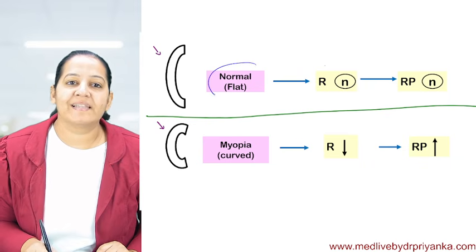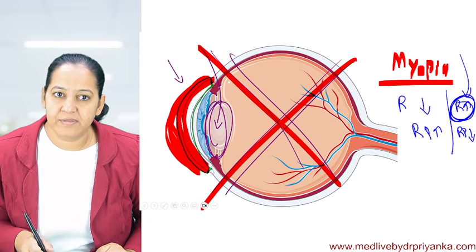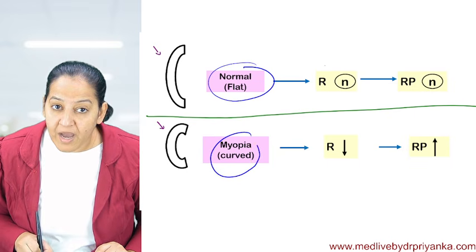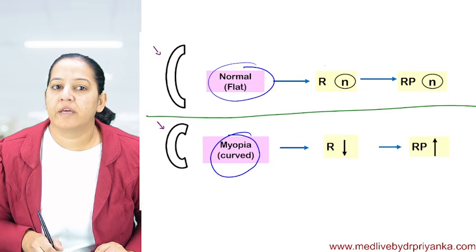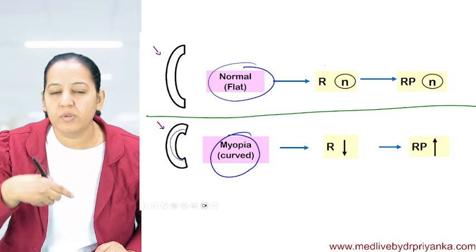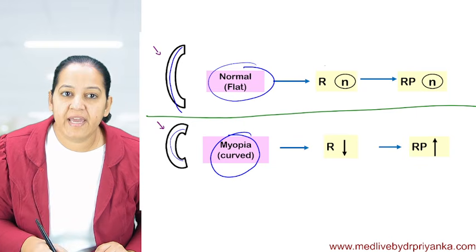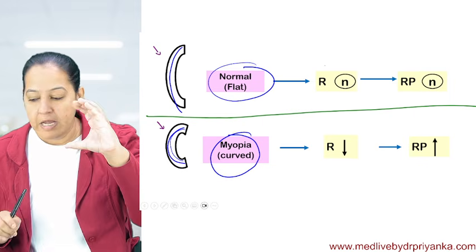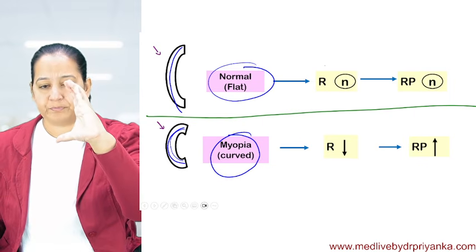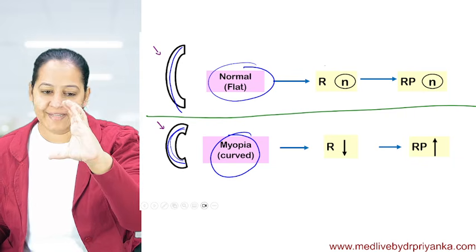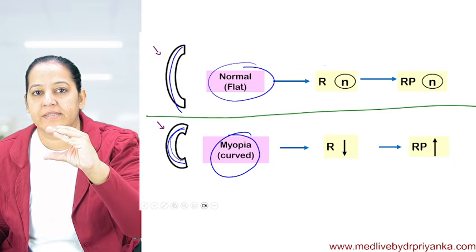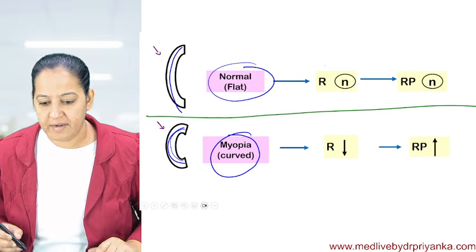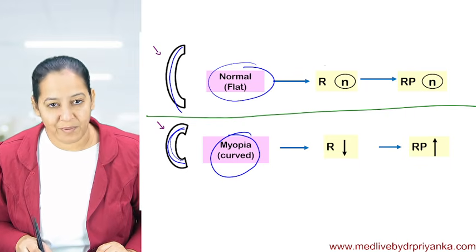The normal cornea is like that. It is relatively flat. Can you see? This is the normal cornea. It is relatively flat. But in myopia, the cornea becomes more curved. See the two C-shapes, this C and this C. Both are cornea. Both are curved, but one is relatively flat and one is more curved. Normally it is like this, but in myopia, it becomes like this. You are getting it? Yes, absolutely right, Sumana. You got it.